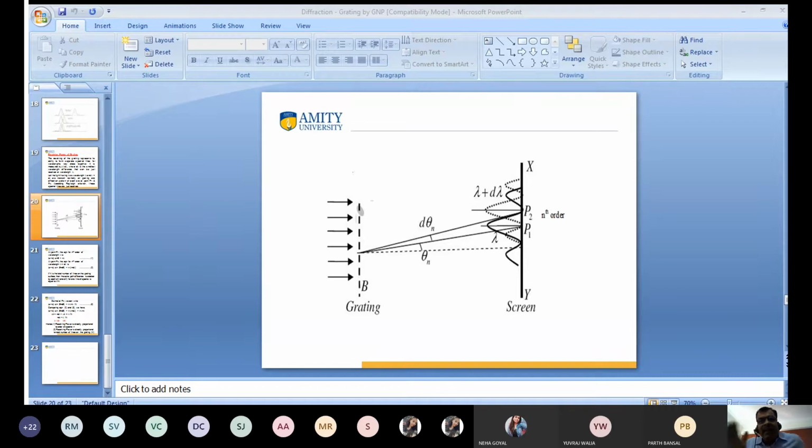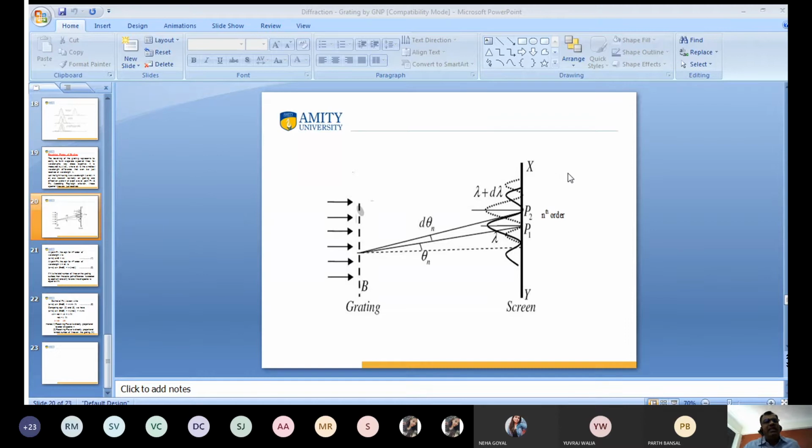What is the Rayleigh criteria? One is maxima, the second is minima. The first wavelength is at maxima where the second is at minima. Similarly, the second one has maxima where the first one has minima. So they follow the criteria, and we get the diffraction pattern at P1 and P2.